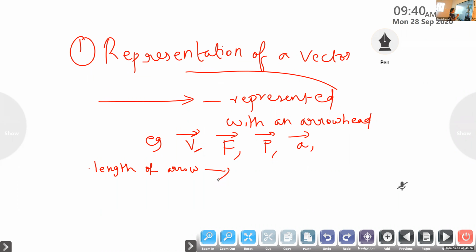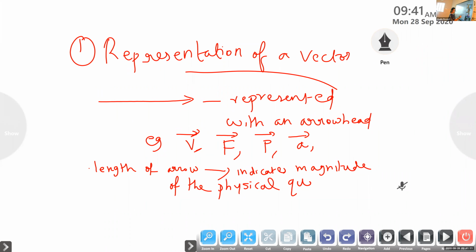Length of arrow indicates magnitude of the physical quantity.